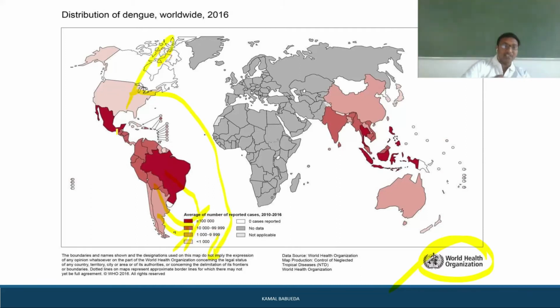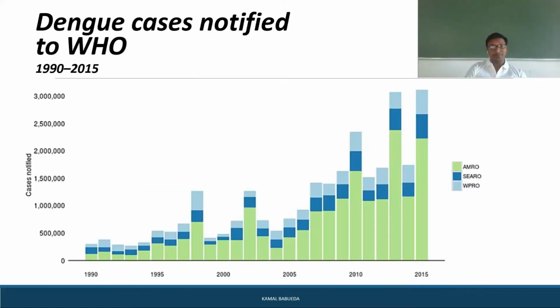The white regions indicate no cases, and regions like South Africa are not showing any data. This is the distribution of dengue worldwide according to 2016, from the WHO website.